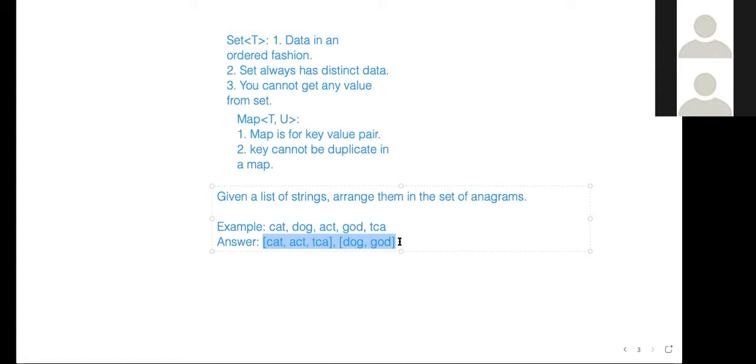Like for example, for the word cat I'm going to create a dictionary with the number of times each letter is repeating, like the letters C, A and T. But cat is not repeating, right? Cat is not repeating at all. It's the other version of cat which is repeating. When it comes to act, we already have a similar kind of dictionary with cat, so we don't need to create another dictionary.